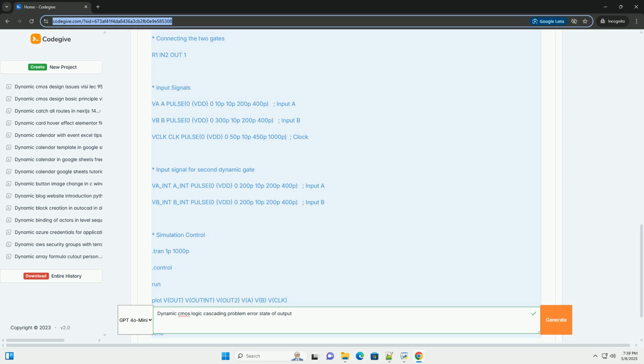Advantages. Higher speed, typically faster than static CMOS due to reduced transistor stacking and lower input capacitance. Lower power consumption, no static current flows when the circuit is in the evaluation phase, ideal case. Power is primarily consumed during the precharge and discharge transitions. Smaller area, fewer transistors are needed for complex functions.